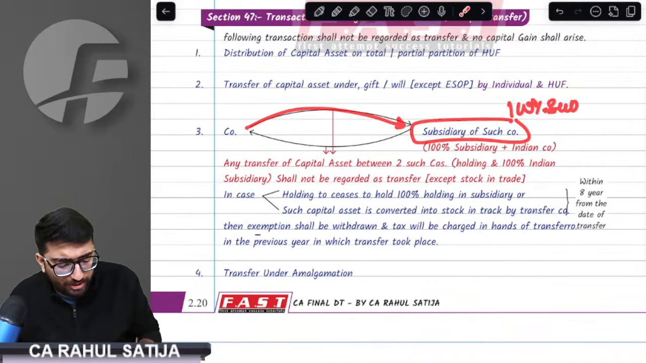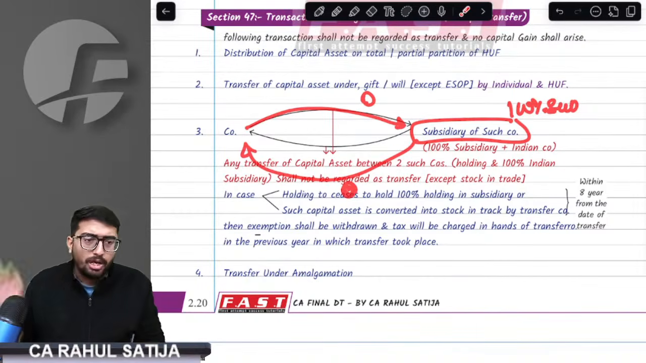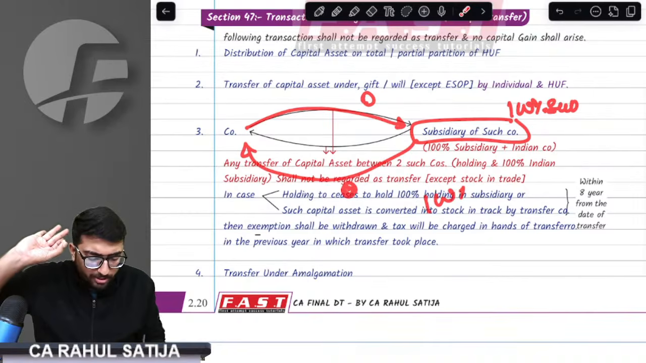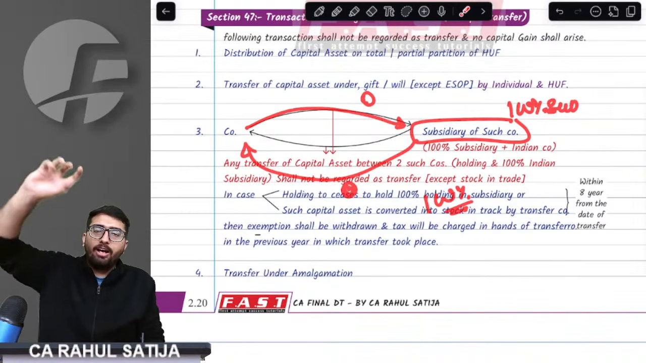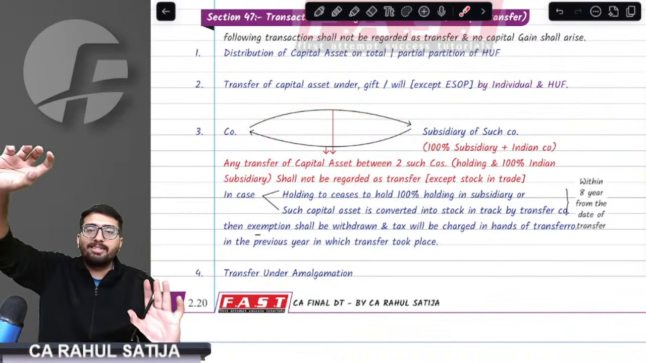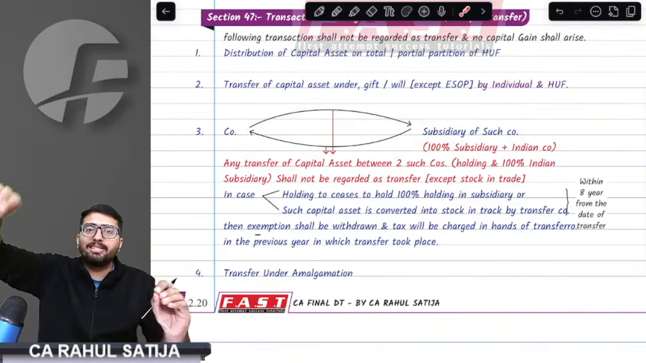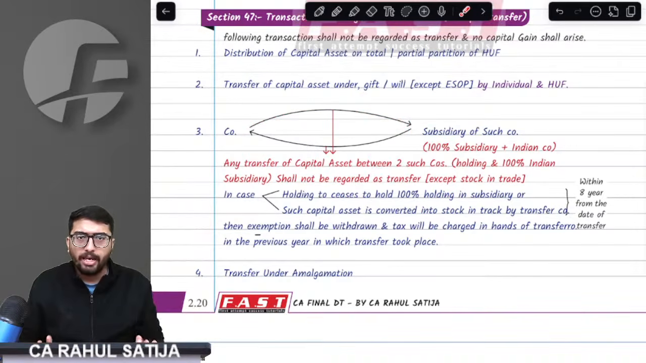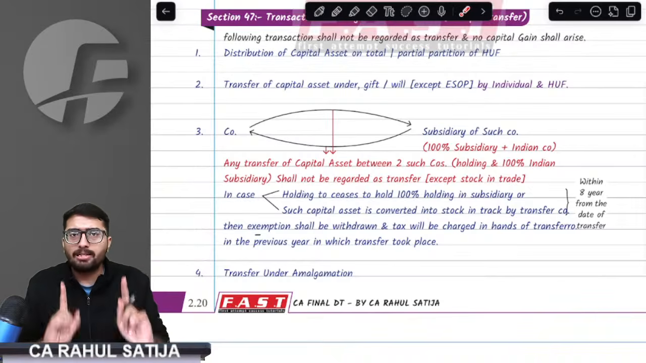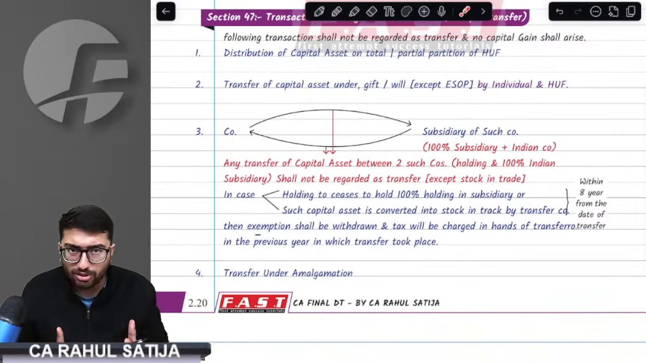Third thing, sir, if you are a company and you have a 100% subsidiary, if you transfer any of the capital asset to the subsidiary or your subsidiary transfers any of the capital asset to you, it is absolutely 100% exempt. If a 100% parent company transfers assets to a 100% subsidiary company, it is absolutely exempt. But remember there are certain conditions attached.